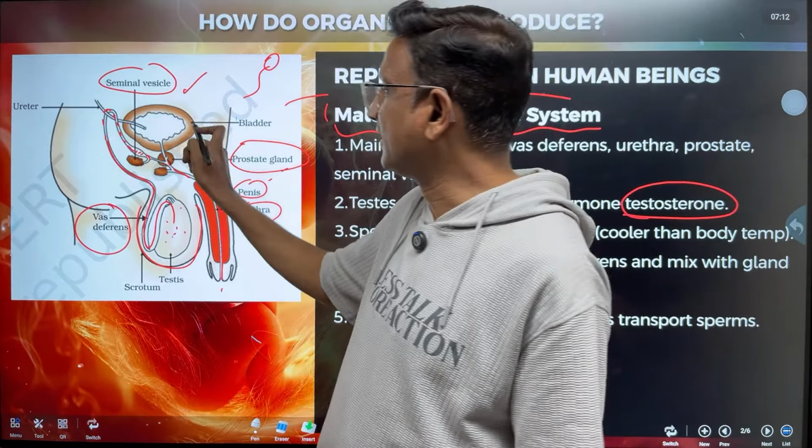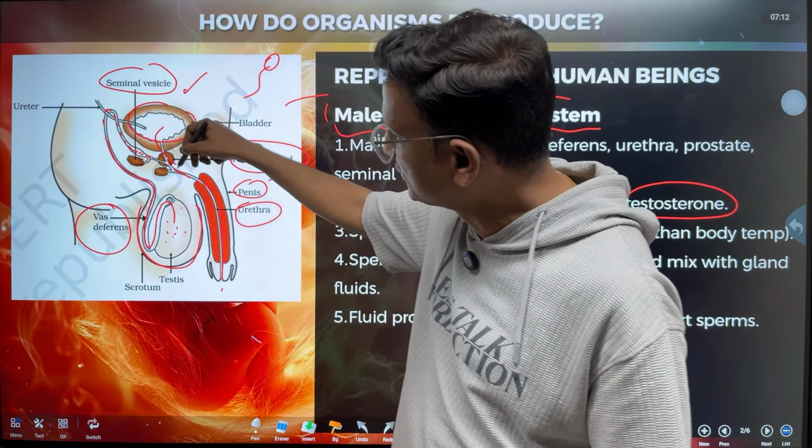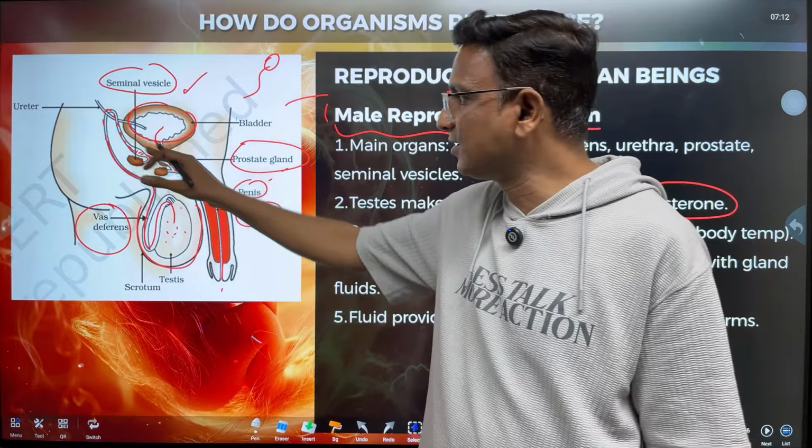So these are the parts, children. Here is the urinary bladder. See, the urinary bladder is also connected to the urethra. Sperms are also connected to the urethra.